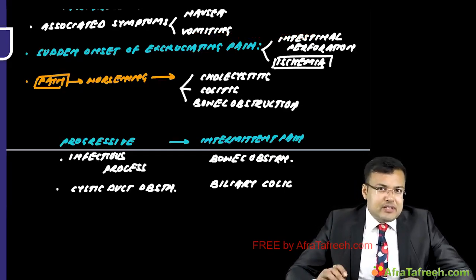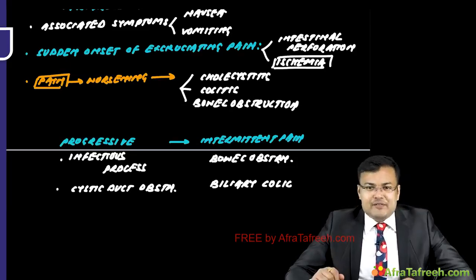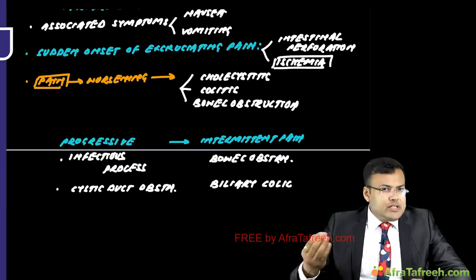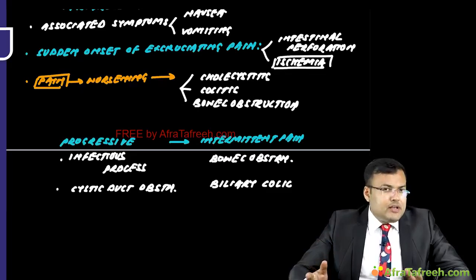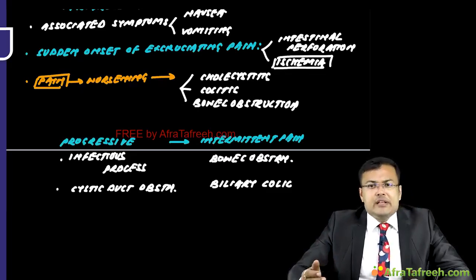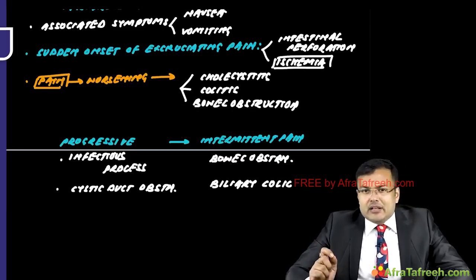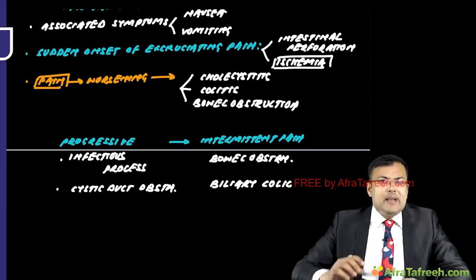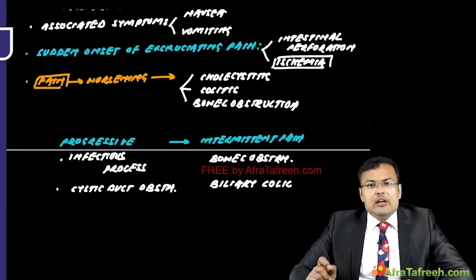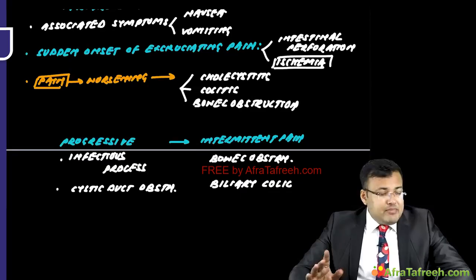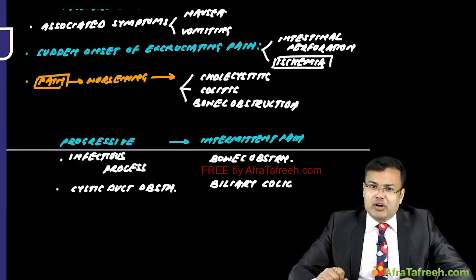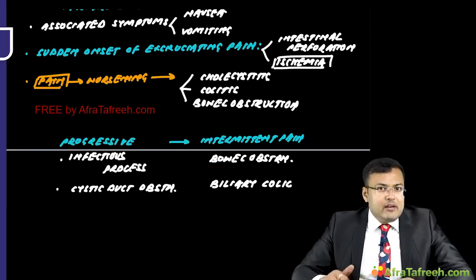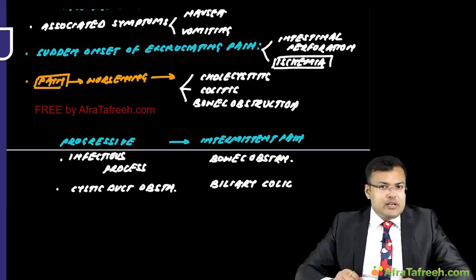Another important point, apart from this, is the location, character and radiation of pain. It is important to elicit them. Whenever there is tissue injury or tissue inflammation, it leads to visceral or somatic pain. Imagine there is solid organ visceral pain in the abdomen, for example the liver. The liver is located mainly in the right upper quadrant. Solid organ visceral pain will be generalized in the quadrant of the involved organ. So whenever the patient has some pathology related to the liver, the pain will be perceived in the right upper quadrant.